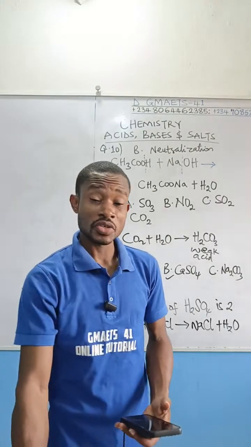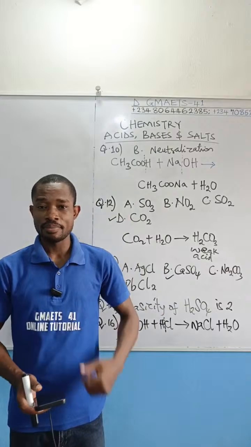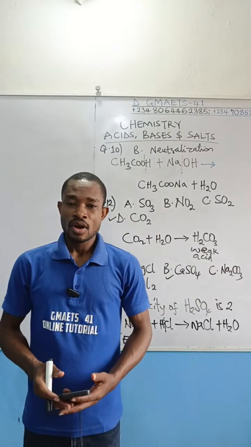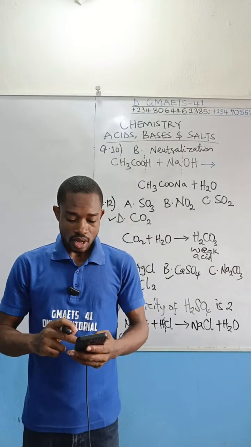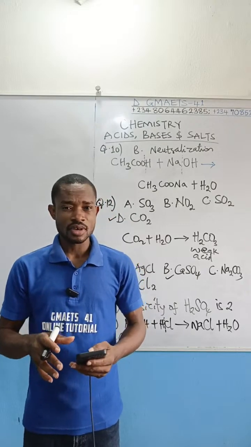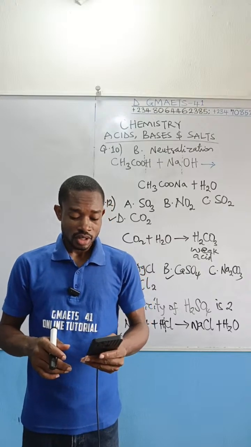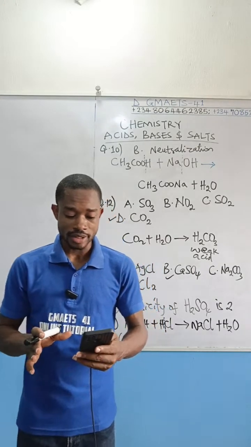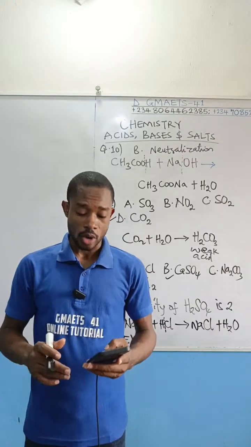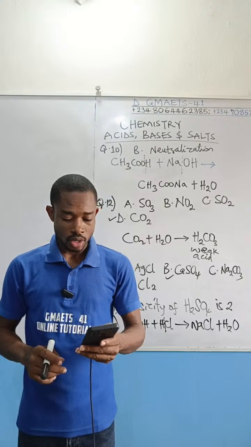We have 20 questions here supplied by group 7 of the GMAT 41 JAMB physical class. All right, so group 7, they are the ones that supplied this question. They supplied us with 20 questions, right? And these are real-time exam questions. We're moving on to the 17th question there. Let us see what we've got.